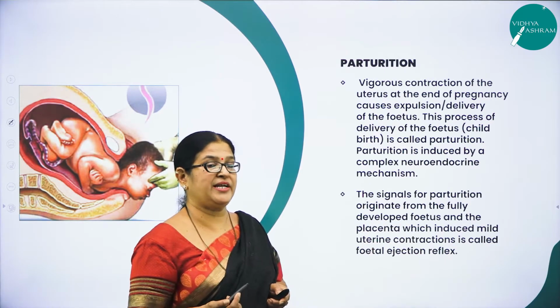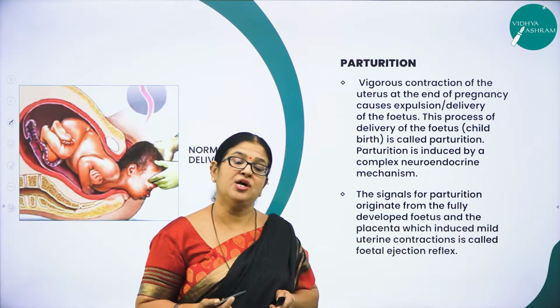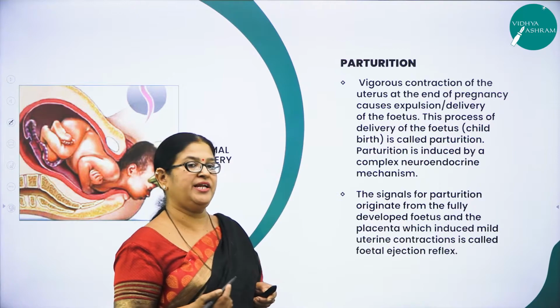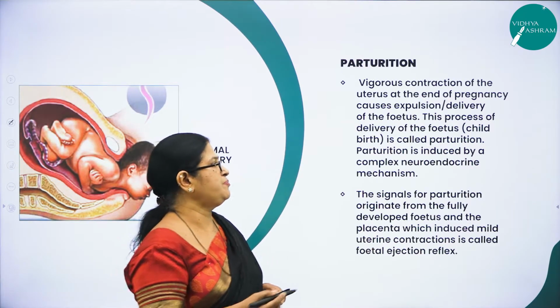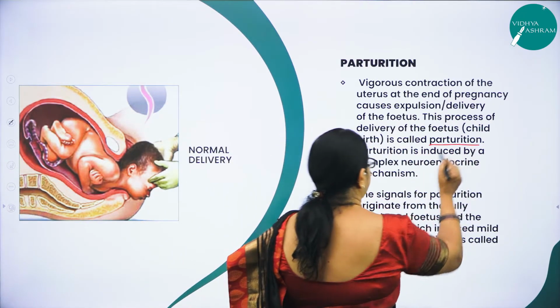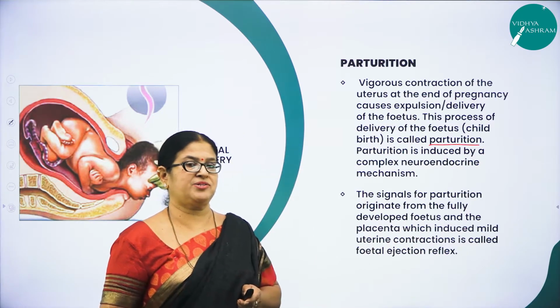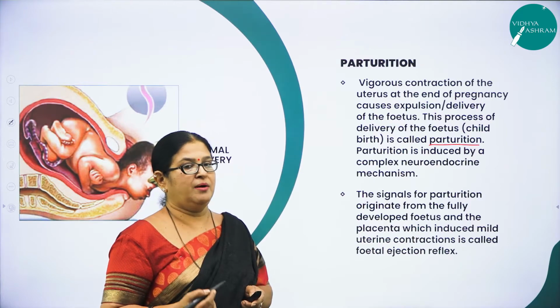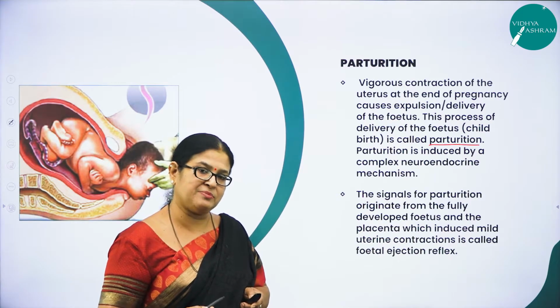How is the childbirth taking place? Vigorous contractions, or stronger and stronger contractions of the uterus, will take place leading to the expulsion of the baby, and that process is called parturition. Right, and as I said, parturition is not a very simple process. It has some complex mechanism.